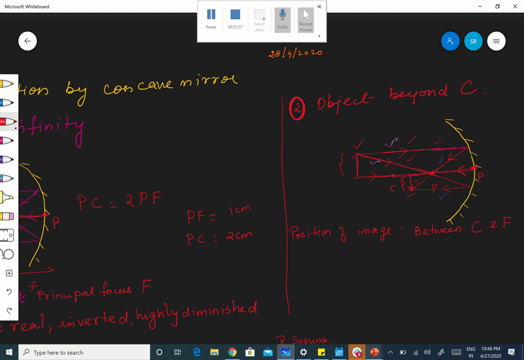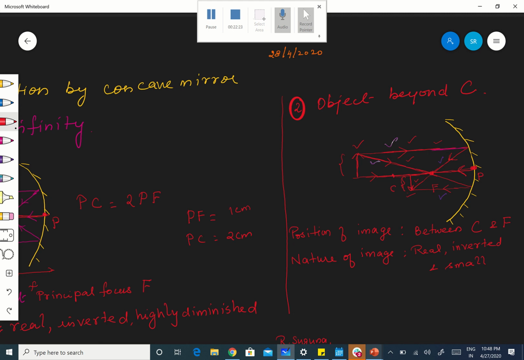Okay, and what is the nature of the image? The nature of the image is real, inverted, and small. Small means small with respect to the object. Are you following? Is it clear?